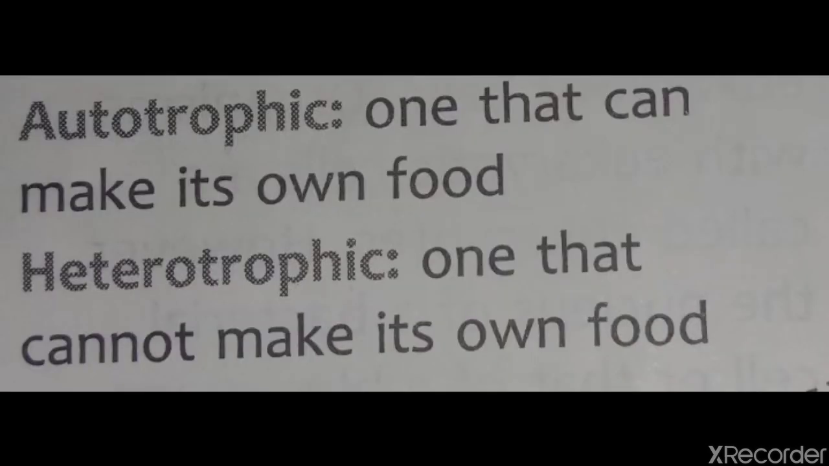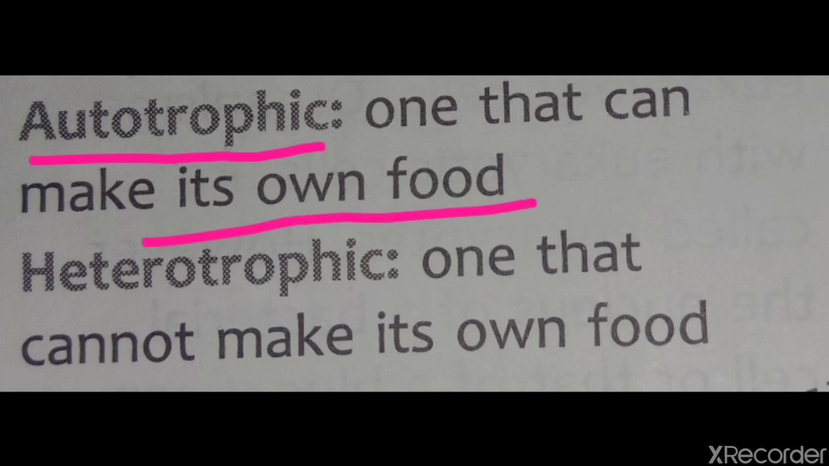In same way, if we talk about mode of nutrition, it means we see that an organism is autotrophic or heterotrophic. If any organism is autotrophic, it means that organism can make its own food. Example, you can take plants. If any organism cannot make its own food, then it is known as heterotrophic. All animals or human beings are heterotrophic.